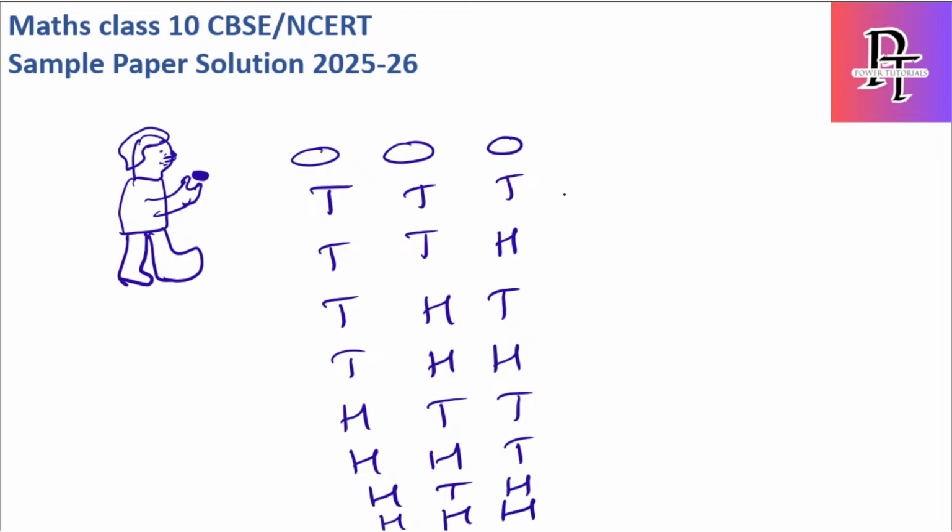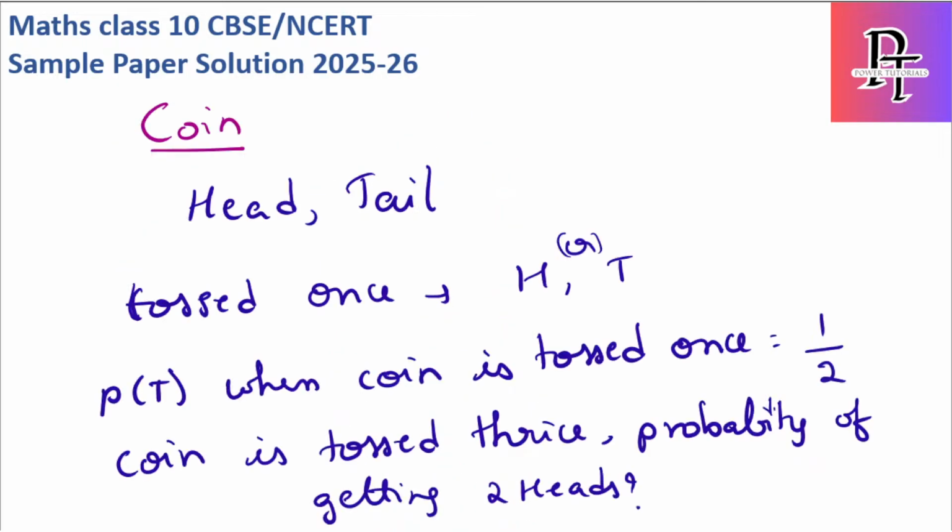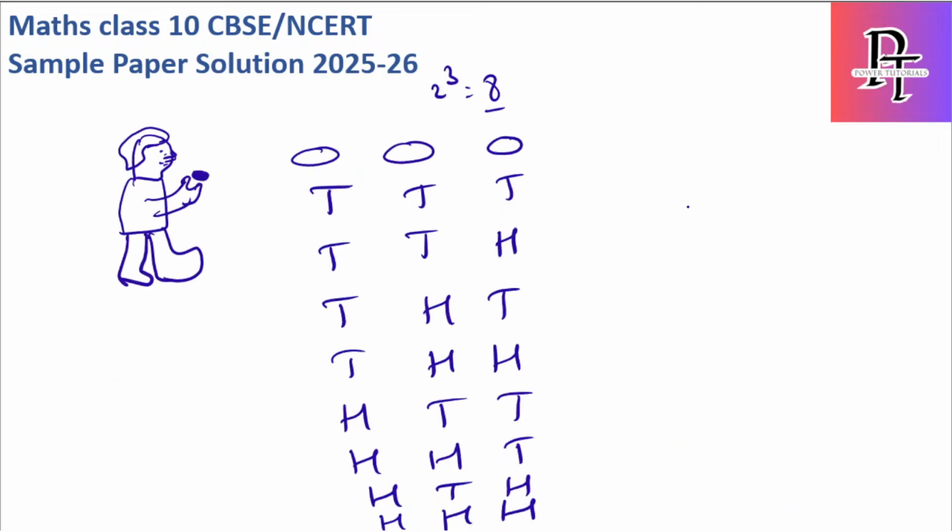So total cases we got how many? 2 cube, which is 8. Now what is the question? Probability of getting 2 heads. I want the probability of 2 heads.